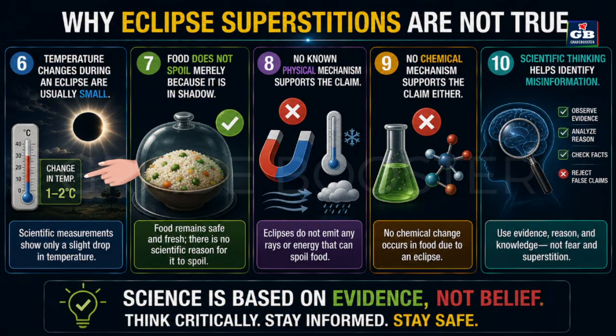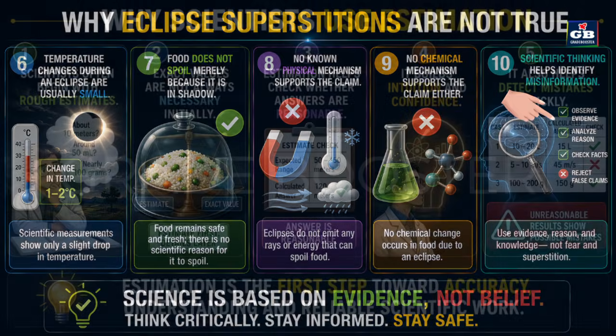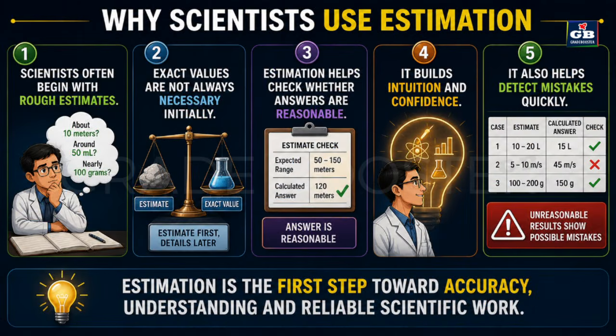Temperature changes during an eclipse are usually small. Food does not spoil merely because it is in shadow. No known physical mechanism supports the claim. No chemical mechanism supports the claim either. Scientific thinking helps identify misinformation. Estimation in science.